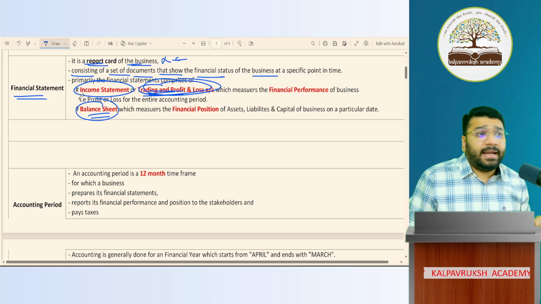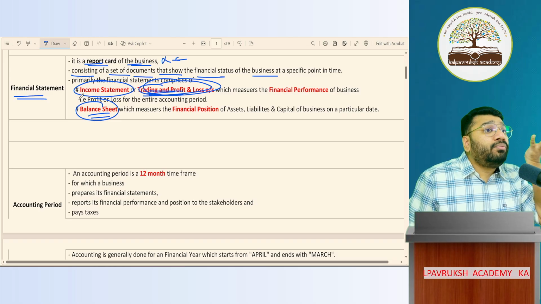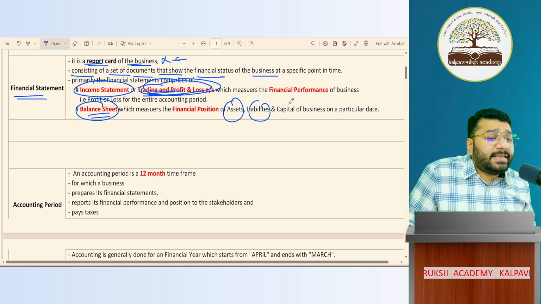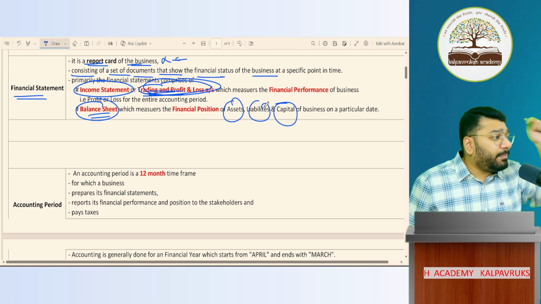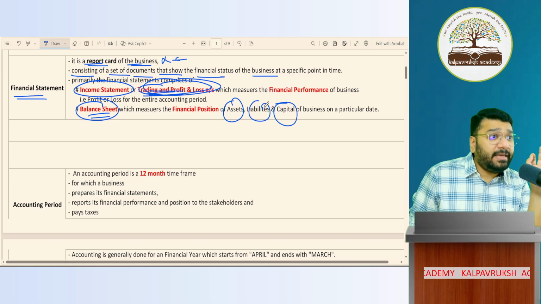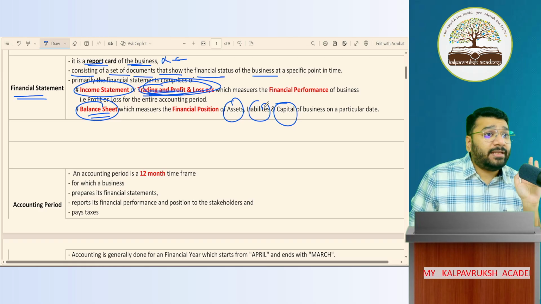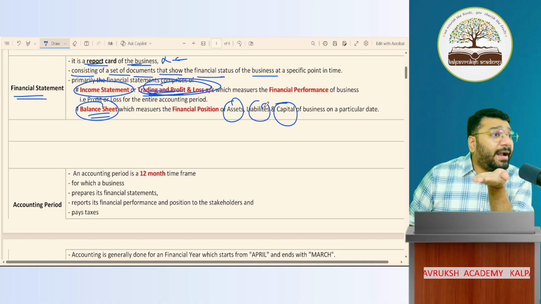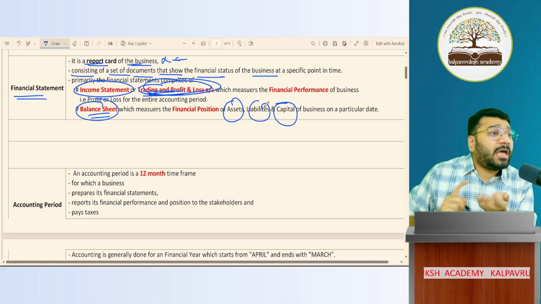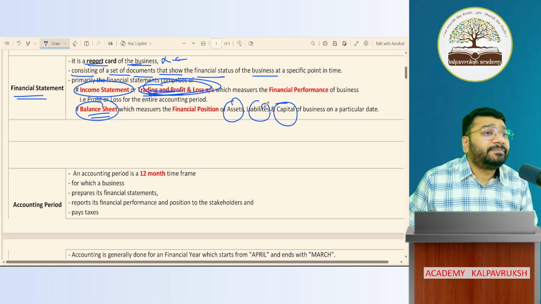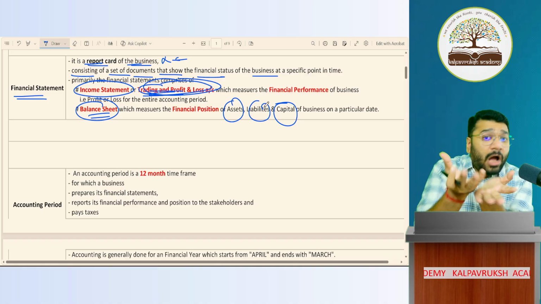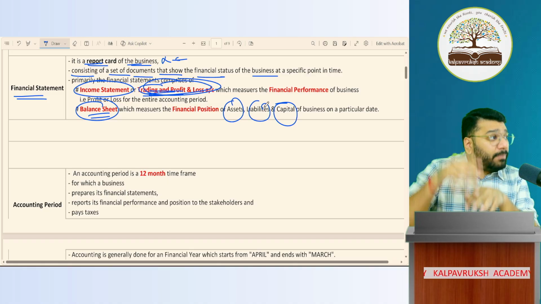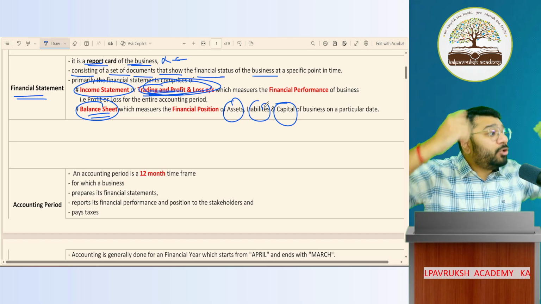Okay. So why do we prepare the balance sheet? Because on a particular date, I want to know the position of my assets, liabilities, and capital. On a particular date, that is typically 31st March, end of the financial year, I want to know how much cash is there in my hand, how much is my bank balance. Then I want to know how much money I should receive, and how much money I have to pay to somebody.